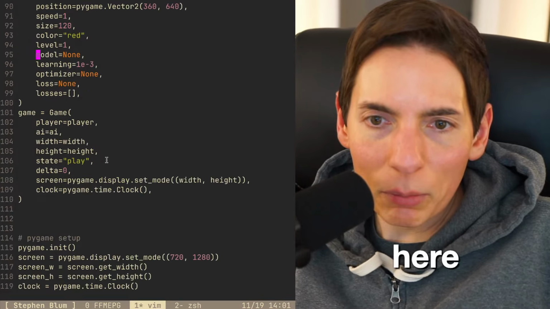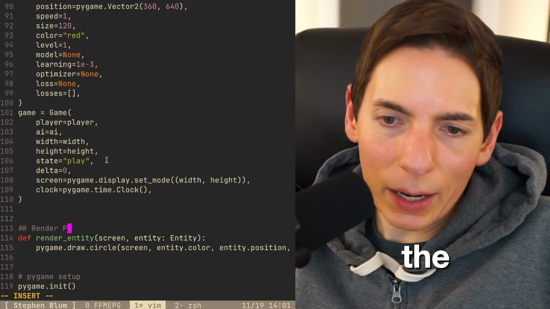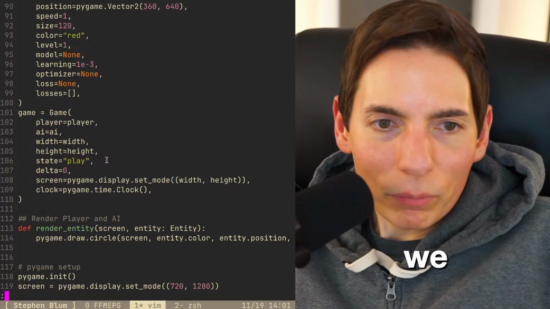And then we need to render, right? So def render. I think we could do a render entity. I think we could do something like this. Render player. This will be the player and the AI. Player and AI. Yep, exactly. There we go.